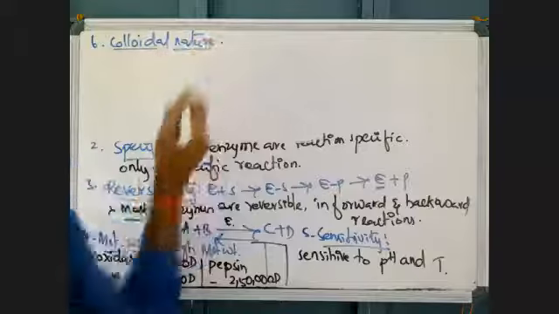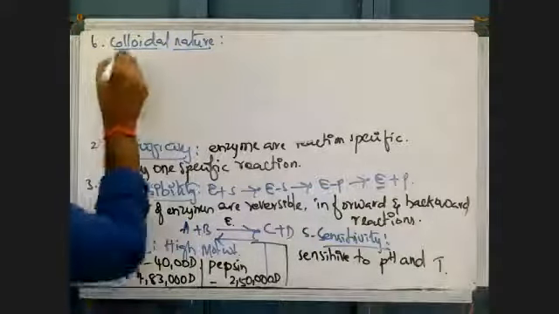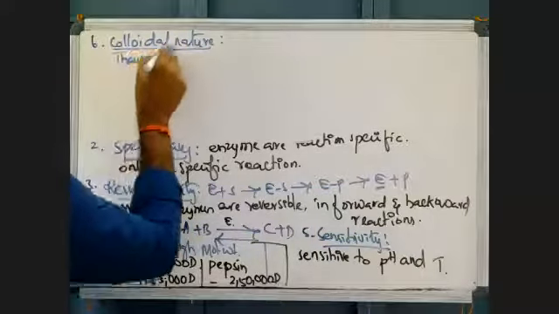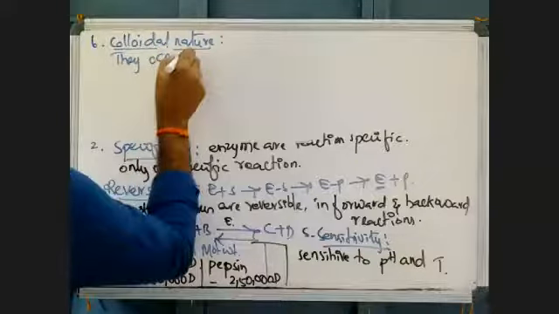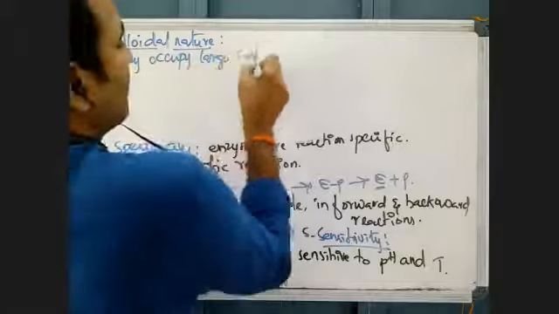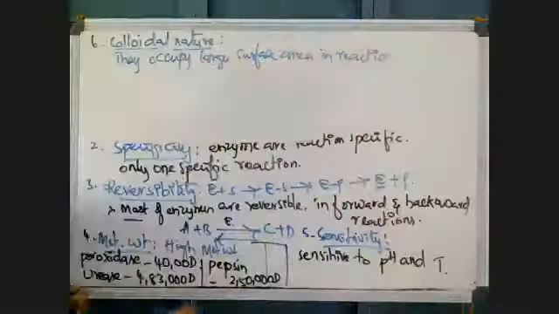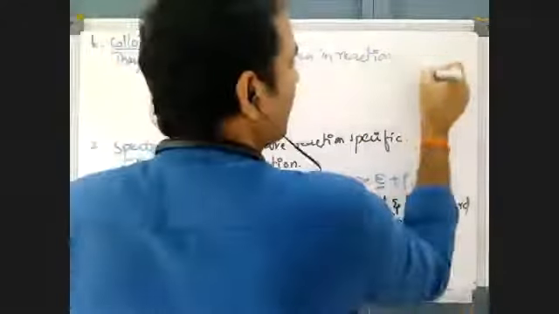Colloidal nature. Normally enzymes are protein in nature, right? Here, these enzymes occupy a large surface area in the reaction. See how large a surface area I told you.